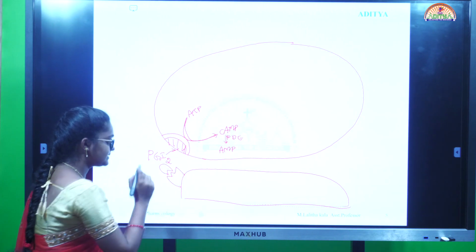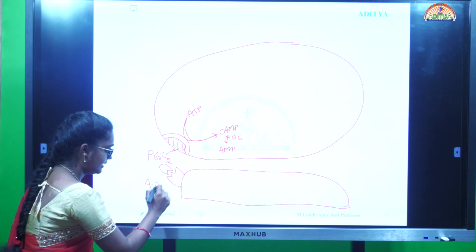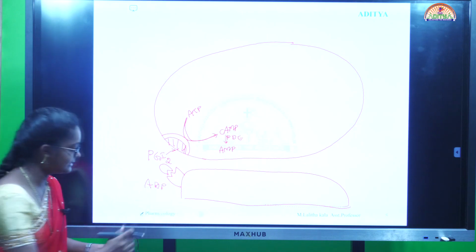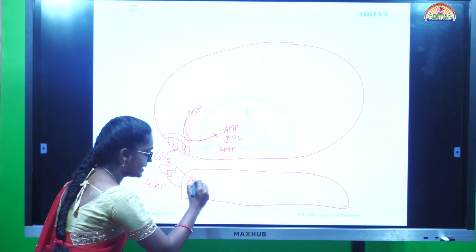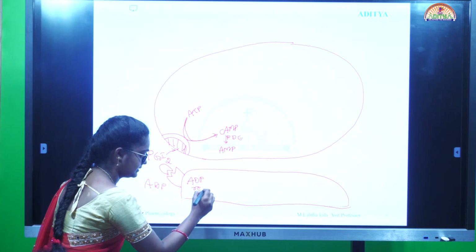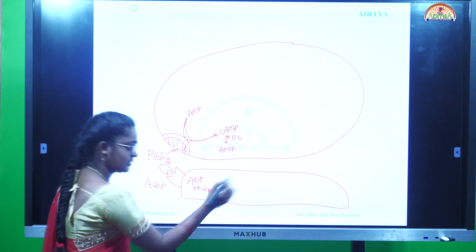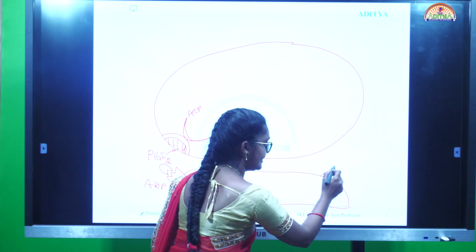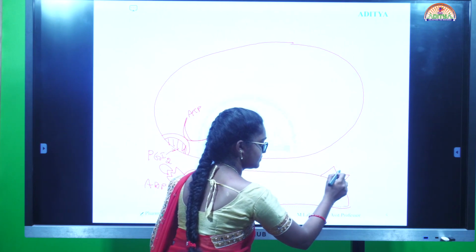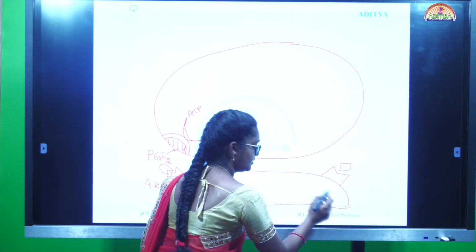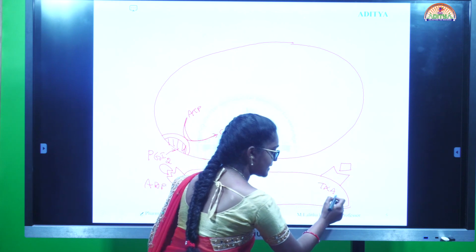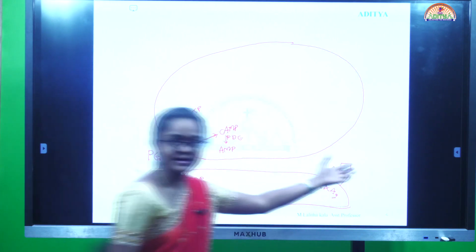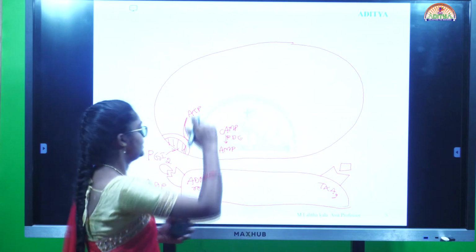And here, ADP is binding to the platelet through ADP receptors. Here are thromboxane A2 receptors and there is binding of thromboxane A2.